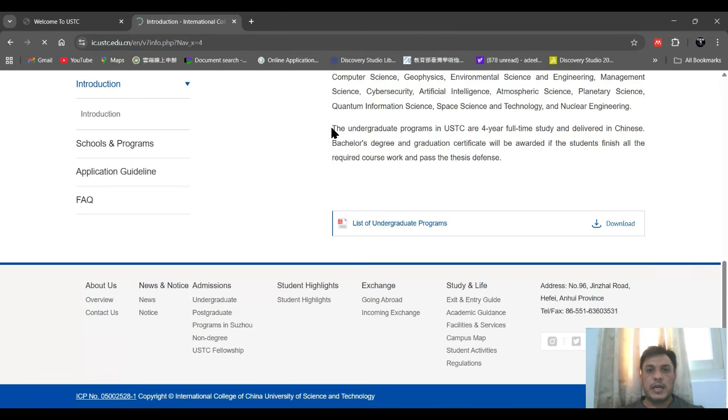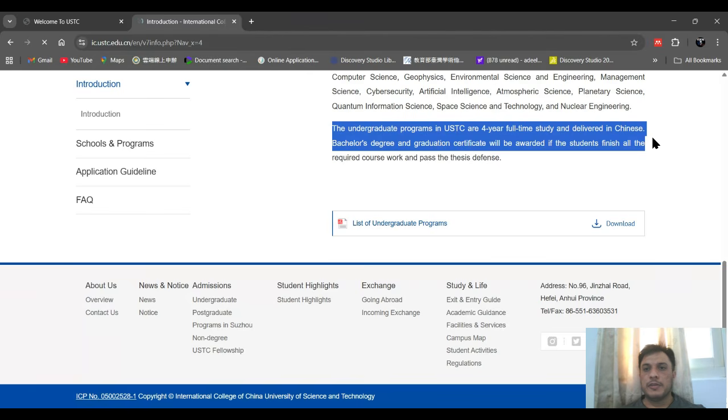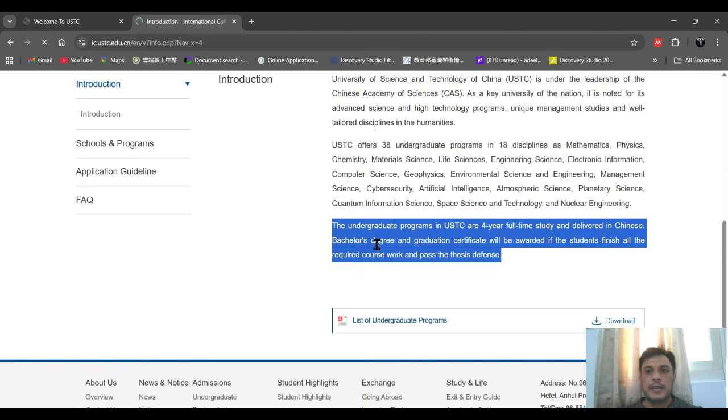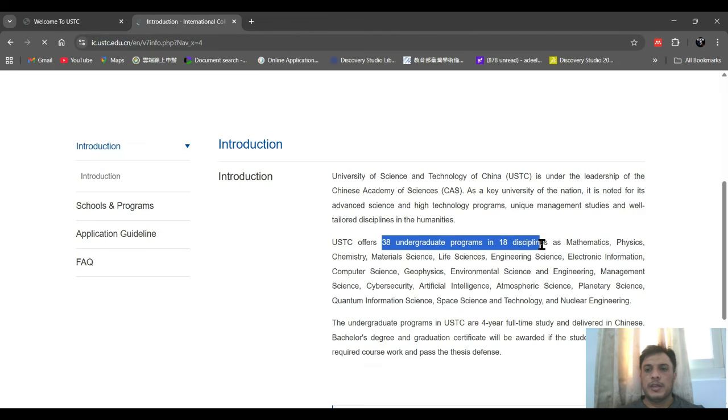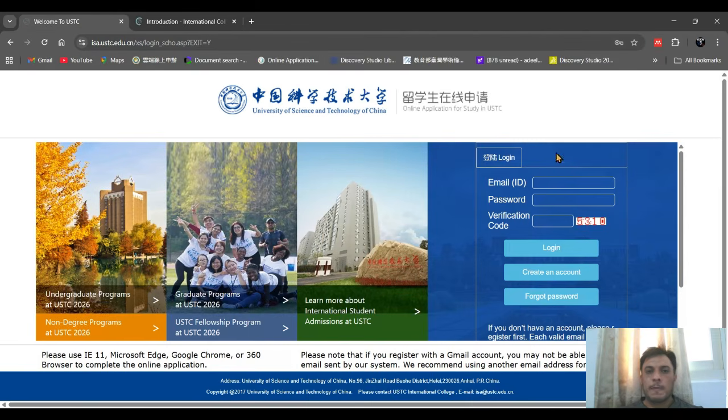One more thing I want to show you is that undergraduate programs at USTC are four-year full-time study and delivered in Chinese. A bachelor's degree and graduation certificate will be awarded if the student finishes all the required coursework and passes the thesis defense. If you have a Chinese diploma, you can upload it. Otherwise, if you get the scholarship, they will teach you Chinese for one year or almost one semester. They mention that USTC offers 38 undergraduate programs in 18 disciplines, such as mathematics and others. Let's move toward the main website.